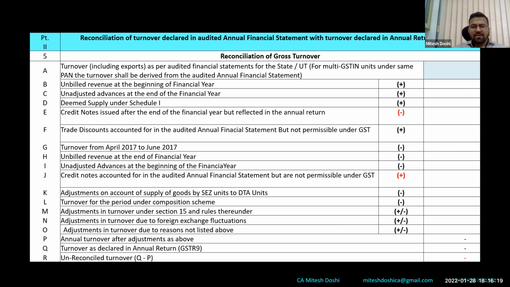Thereafter, the turnover is derived from 5A less the adjustments, giving the annual turnover after the above adjustments, and after that the turnover is compared with the turnover that is reflected in GSTR 9. So after filing GSTR 9, the turnover will be auto-populated out here. That would be basically table 4 plus 5 plus 10 minus 11. So those tables of GSTR 9 would be considered while auto-populating the figure here in 5Q. And thereafter, if there is any difference, that has to be explained in table 6, ideally, the reasons for difference.